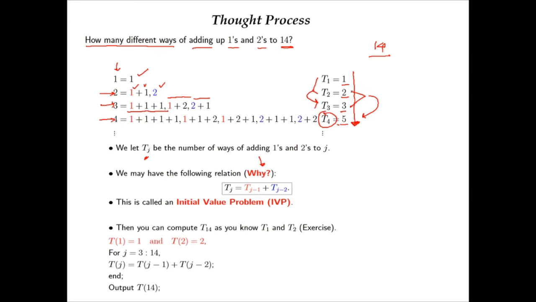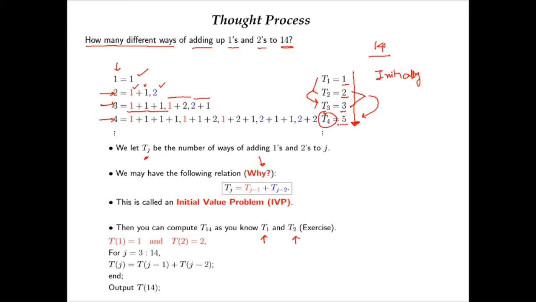If you observe this, you have to start this calculation with some initially provided values. Either they will be provided, or you have to identify what values you can initially use for the next steps. Then we can compute T14 because we know T1 and T2.